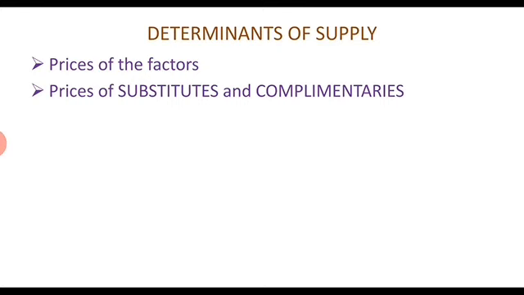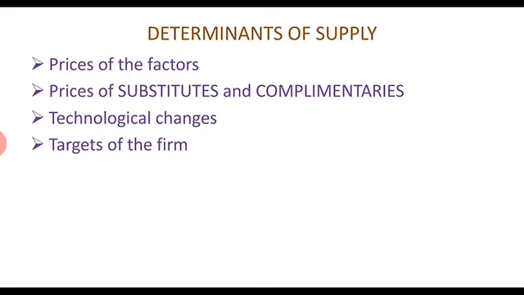Prices of substitutes and complementaries determine the supply. Technological changes also determine the supply. Technological changes can increase the supply. Targets of a firm also determine the supply. Government policies also determine the supply.